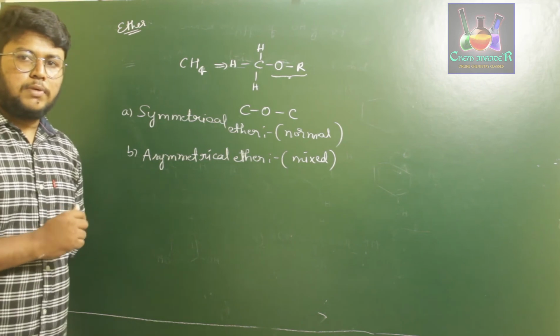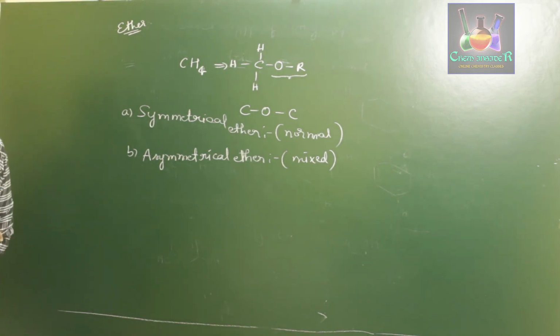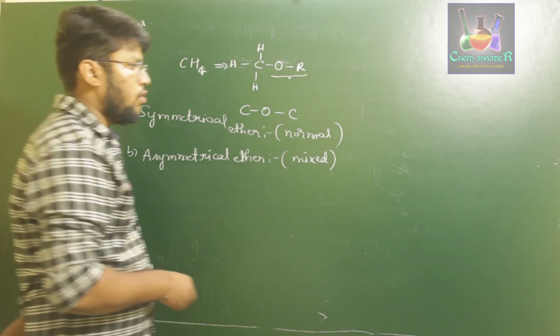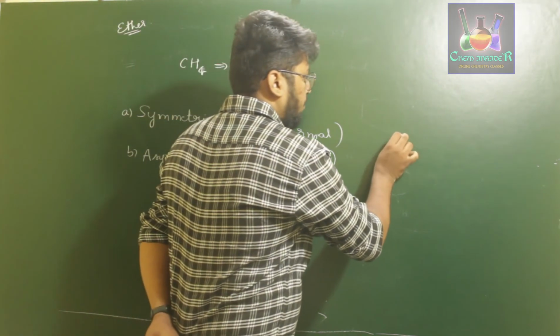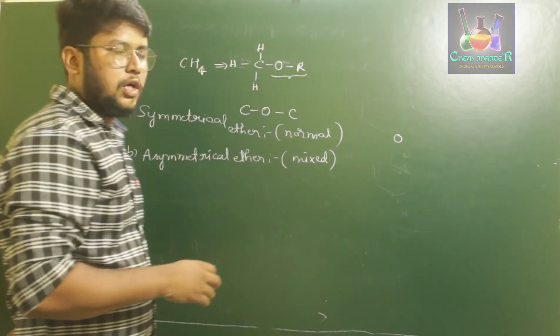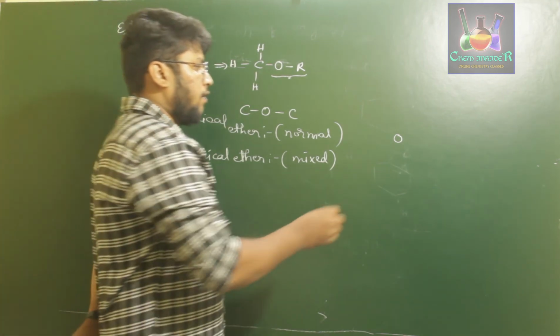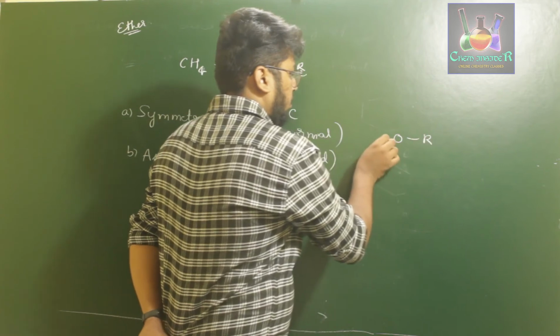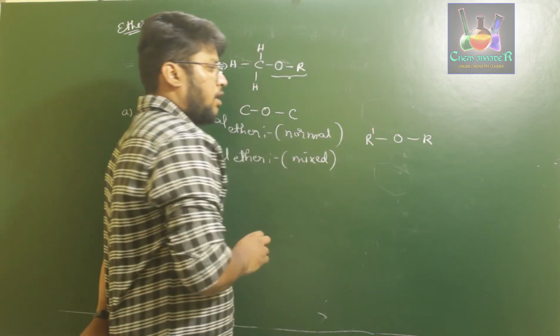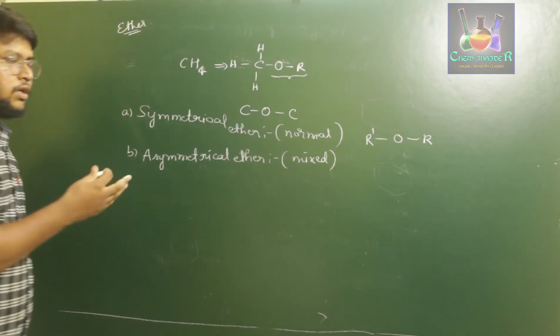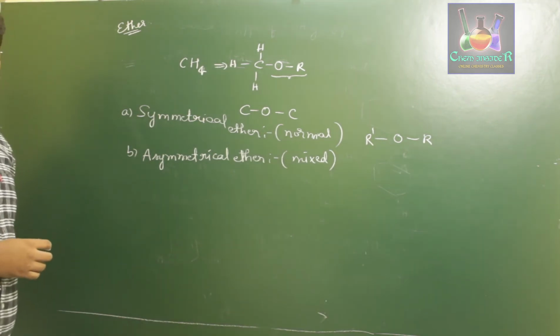So what is symmetrical ether and what is asymmetrical ether? Symmetrical ethers are those where the hydrocarbon groups present on either side of the oxygen are the same. Let us consider R and R prime, the two alkyl groups present on either side of the oxygen.